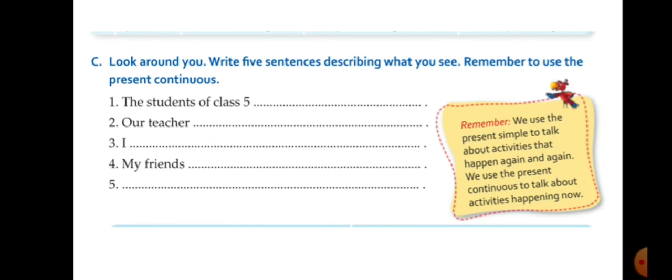Now in your book this exercise is given. Look around you, write 5 sentences describing what you see. Remember to use the present continuous tense. Here you have to make 5 sentences and you have to use present continuous tense.